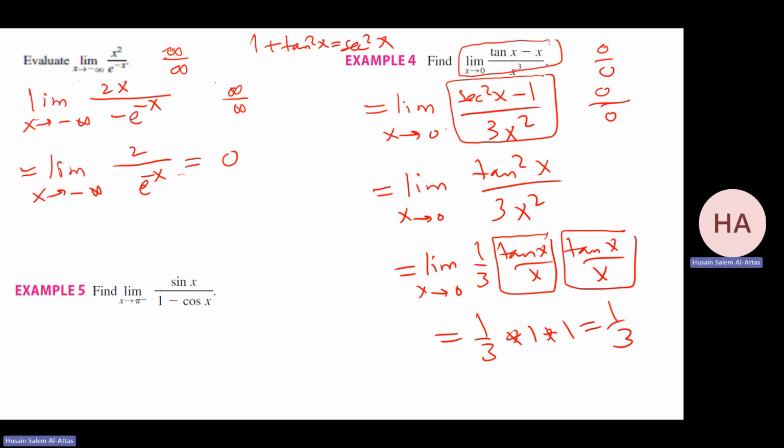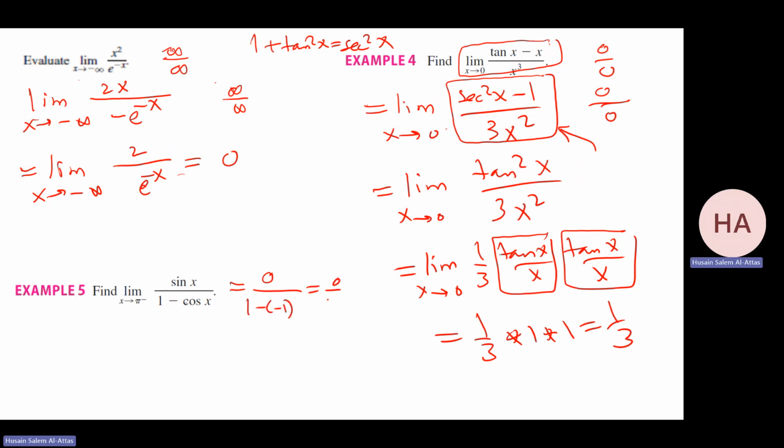Well, this one I can't do. You can't do L'Hopital's rule again here since I have 0 over 0, and you can't get the answer directly. This one, be careful. We apply L'Hopital's rule only if I have 0 over 0 or infinity over infinity. Don't do it blindly. If I do L'Hopital's rule, I'm getting a wrong answer. Because when I do the limit here, I have sine pi, which is 0, and 1 minus minus 1.